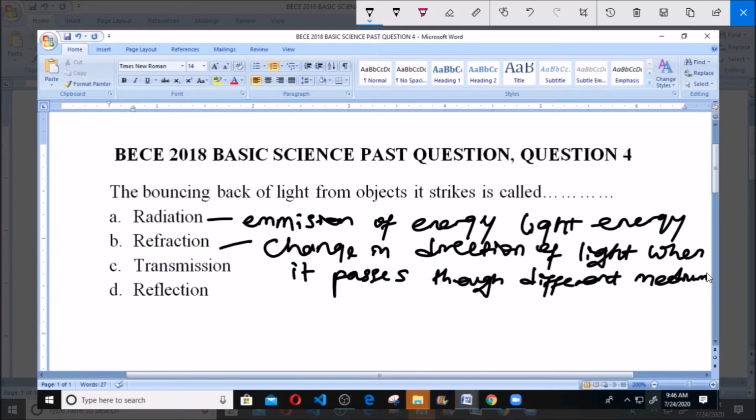That is the change in the direction of light when light passes through different medium in which their density is different.